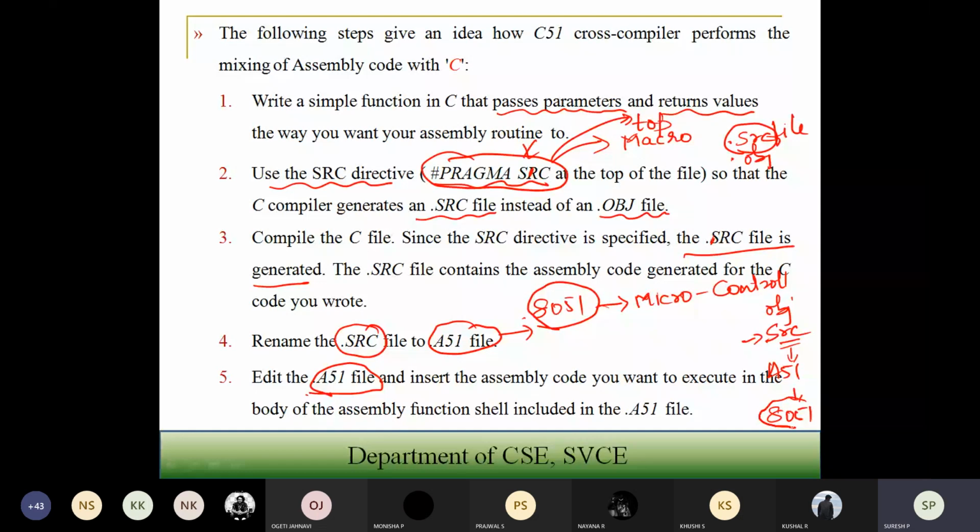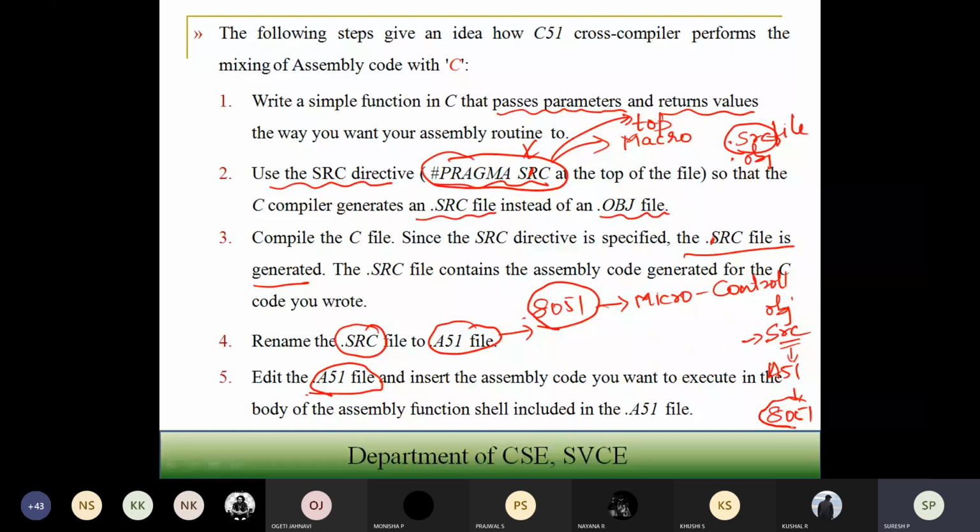Your inline assembly code is going to insert the processor-specific assembly instructions at any location of the source code, which is written in a C program. So if the source code is available in a C program, inside that particular C program I have to insert the assembly code. What is the advantage? It is going to avoid the delay in calling an assembly routine from the C code.